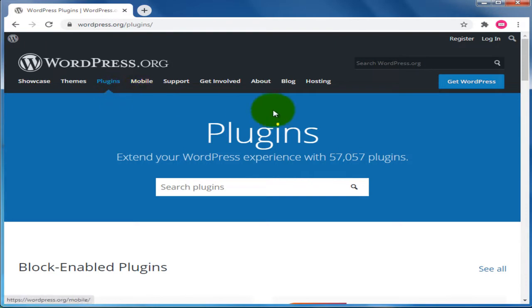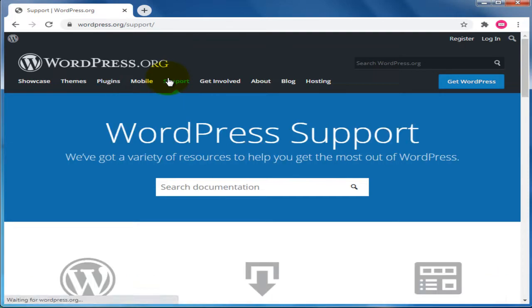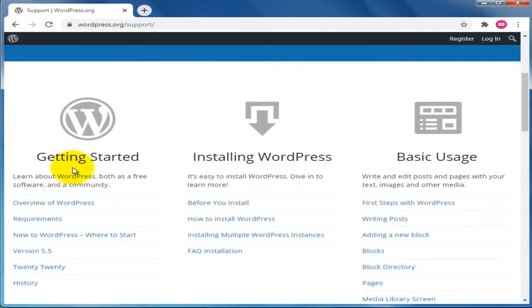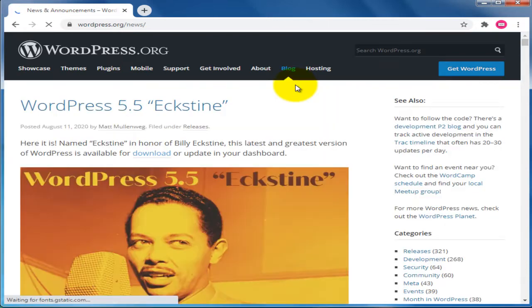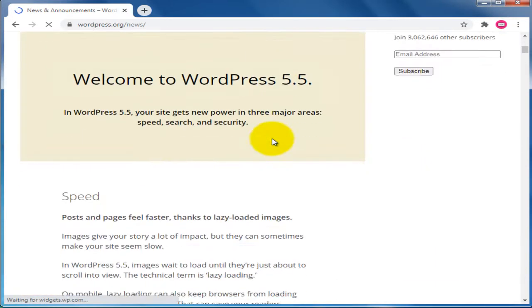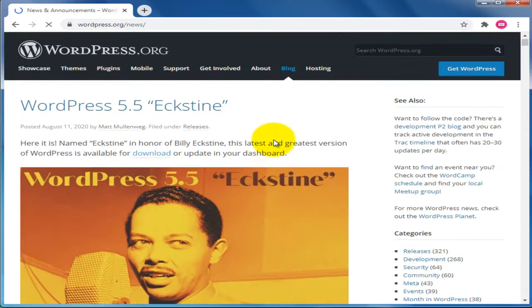So see, here they will help you. WordPress.org will support you with whatever doubts you have in WordPress. While developing your website, you can take assistance from this WordPress support section. You can also follow their blogs, which give wonderful information. By following those blogs you can get useful stuff. This is the news section.